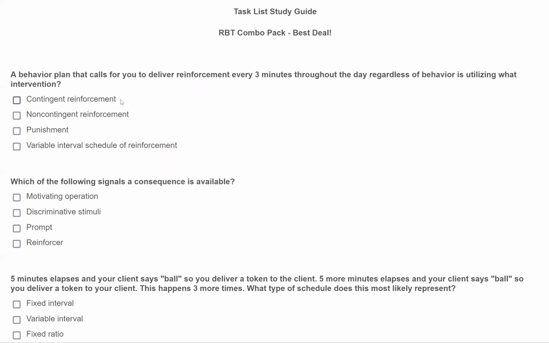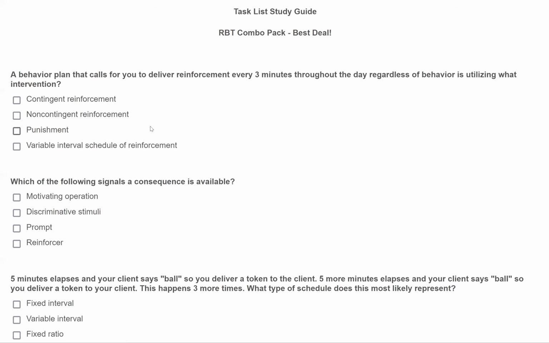Well, it's not contingent reinforcement. Remember, a contingency is an if-then statement. If you do this, then you do this. If you clean your room, then you get allowance. We are delivering consequences contingent on something happening. In this case, we're not delivering consequences contingent on anything. Regardless of what happens, we're still giving reinforcement every 3 minutes. Therefore, we are delivering non-contingent reinforcement, a very important intervention for you to know.